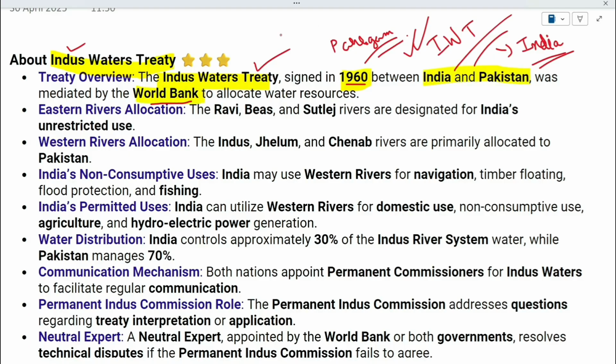Now let's see what this Indus Water Treaty says. How are the waters shared between India and Pakistan? It allocates the eastern rivers, Ravi, Beas and Satluj, to India. Okay, completely used by India, unrestricted use. Next is about the western rivers. The western rivers are the Indus, Jhelum and Chenab. These were allocated to Pakistan with some restricted use provisions for India. So India can use the waters of the Indus, Jhelum and Chenab as well, but there are some restrictions to it.